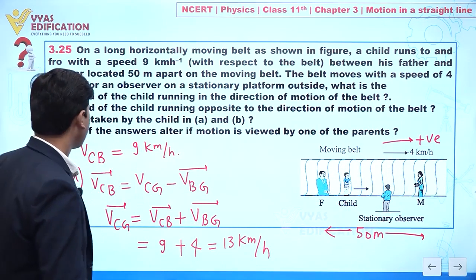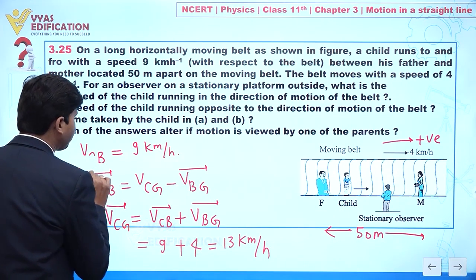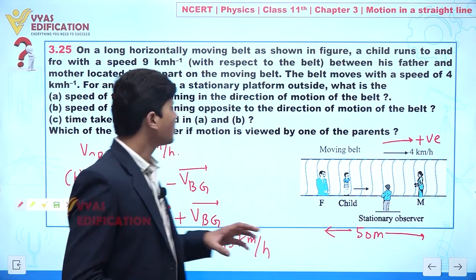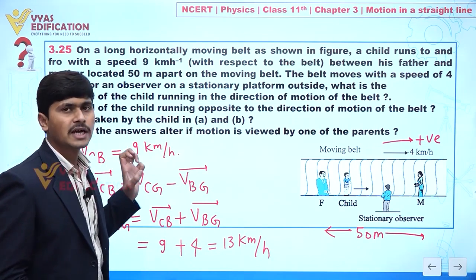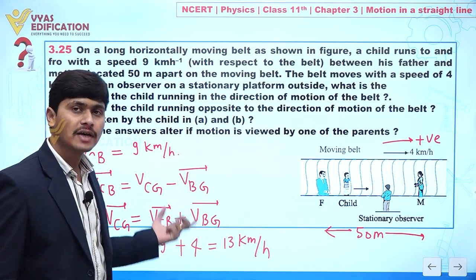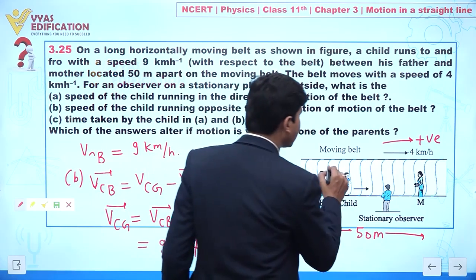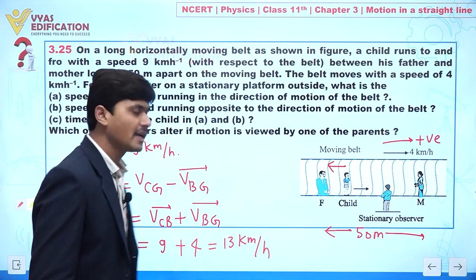Clear to you? Now in part B, the question is asking, if the child is running in the opposite direction of the motion of the belt, then we can write the velocity of the child with respect to belt, because now the child is moving in this direction, so we can take it negative. Clear?